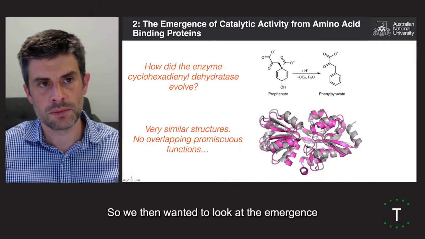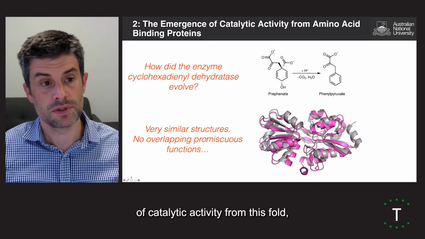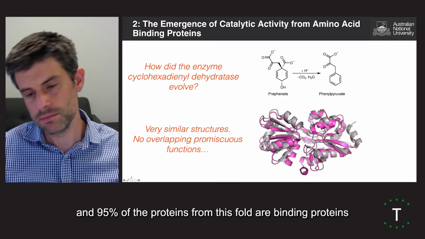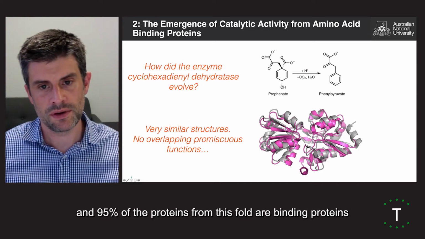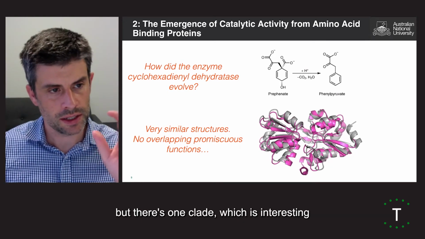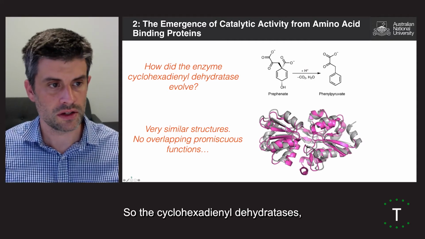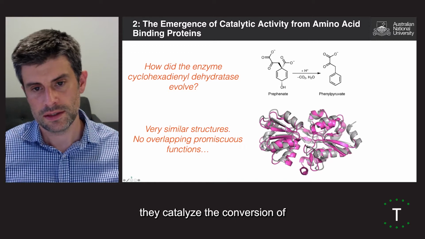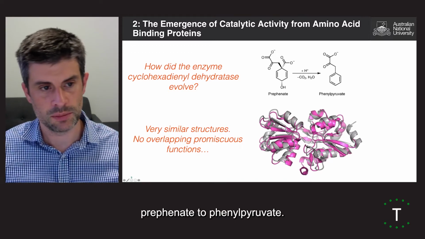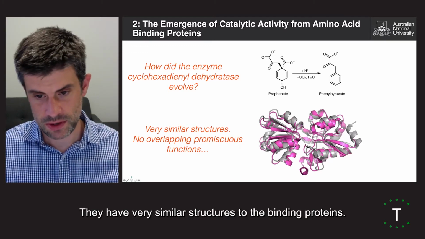So we then want to look at the emergence of catalytic activity from this fold. And 95% of the proteins within this fold are binding proteins, but there's one clade which is interesting in that they're actually enzymes. So the cyclohexadiene dehydratases, they catalyze the conversion of prephenate to phenylpyruvate. They have very similar structures to the binding protein.